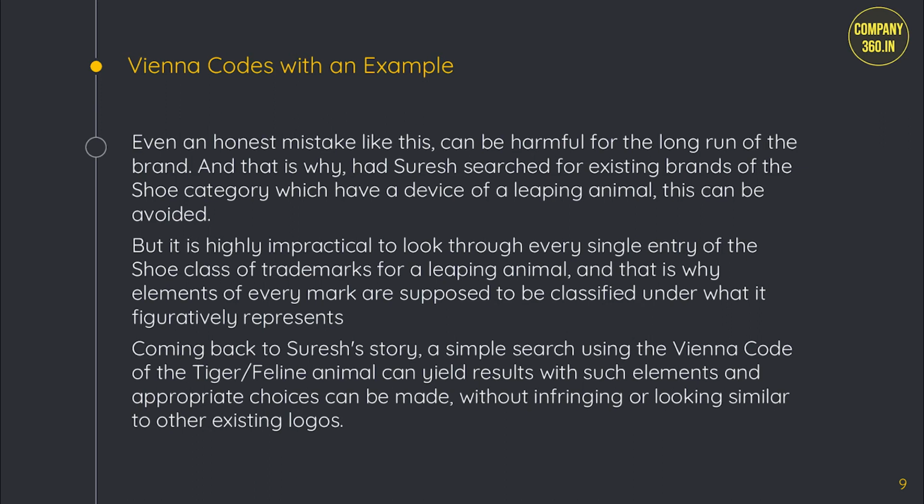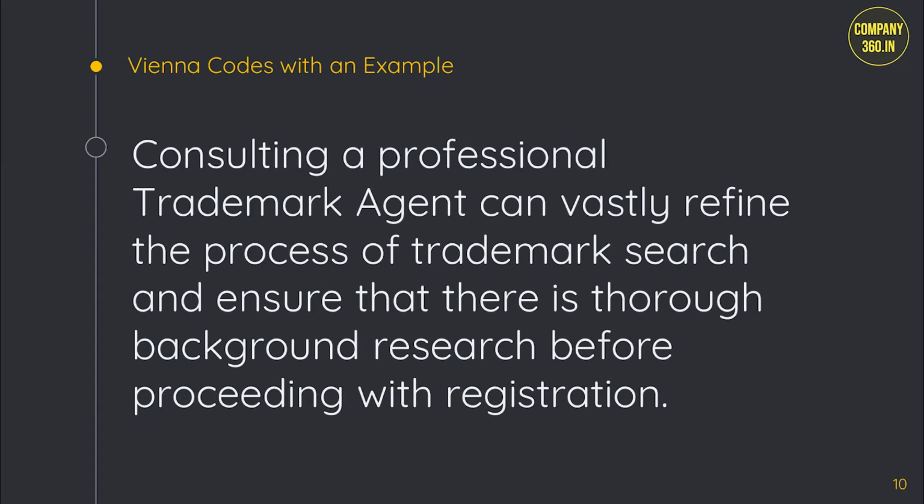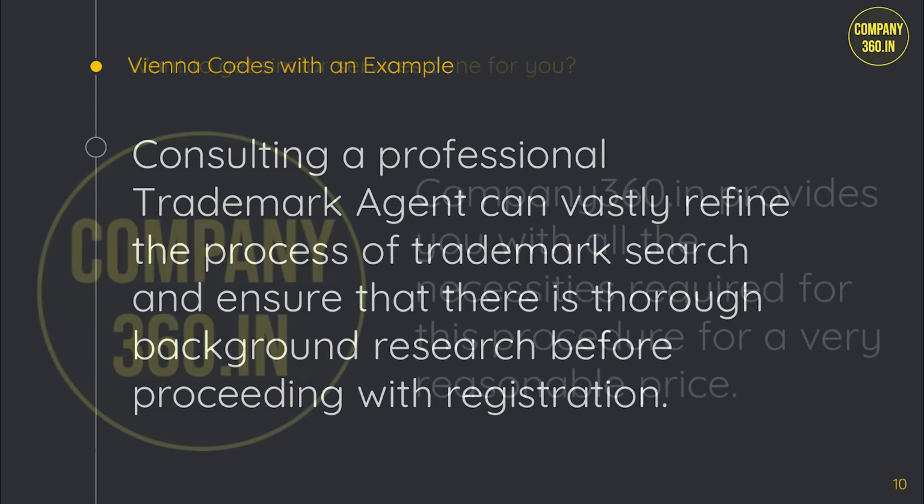Coming back to Suresh's story, a simple search using the Vienna code of the tiger feline animal can yield results with such elements, and appropriate choices can be made without infringing or looking similar to any other existing logos. Consulting a professional trademark agent can vastly refine the process of trademark search and ensure that there is thorough background research before proceeding with registration.